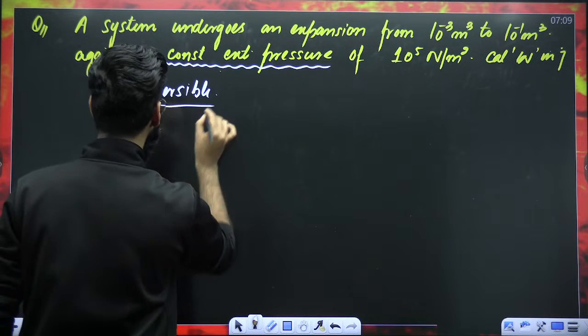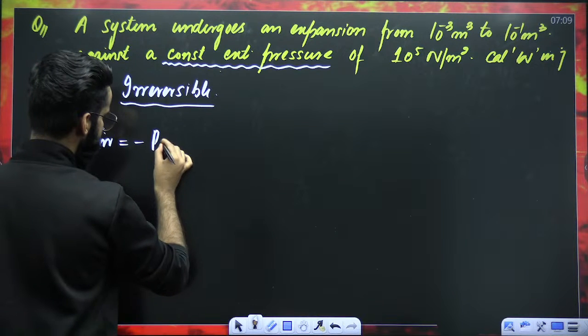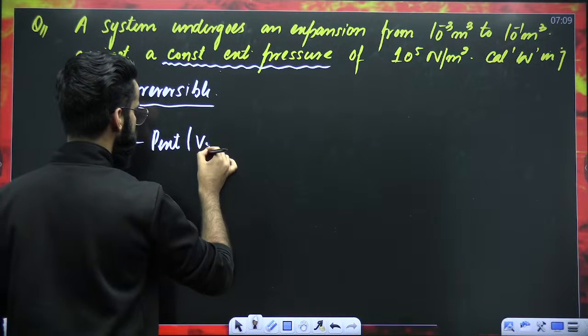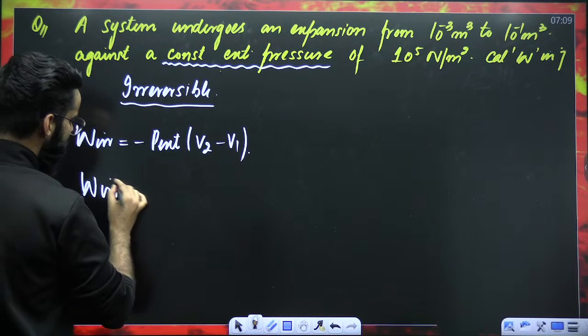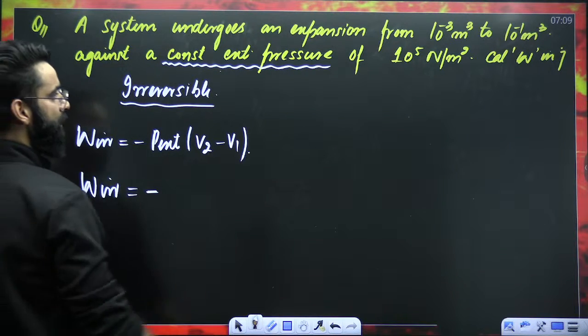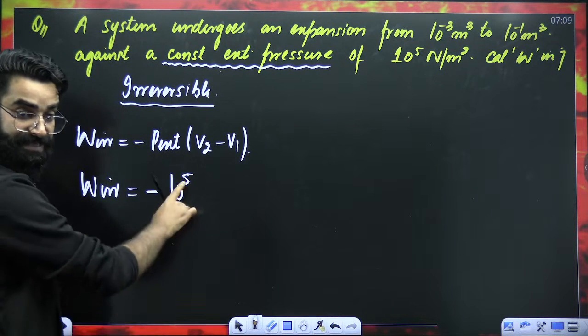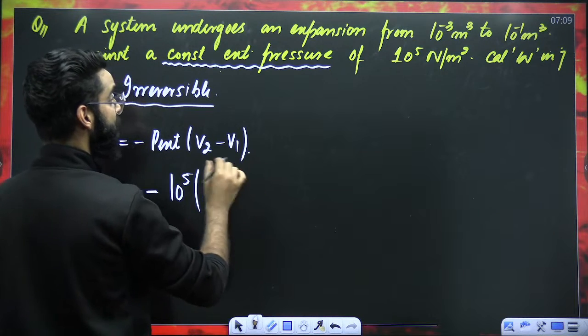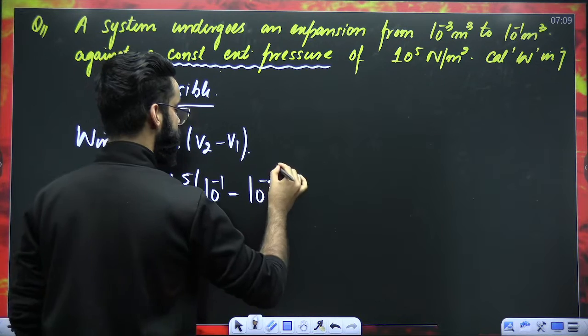In case of irreversible processes, how do we calculate work? We do not use the integration. So it's going to be minus P external, V2 minus V1. So W irreversible is equal to minus P external. P external is 10 raised power 5 Newton per meter square as per SI system, times V2 minus V1, final volume minus initial volume.